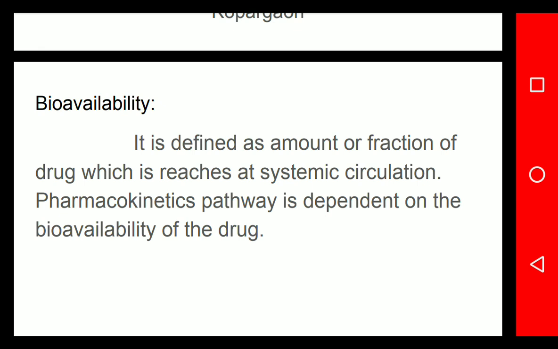After all the pharmacokinetic processes are complete, how much of that 5 mg drug remains at the particular site for the particular action, that is the bioavailability of the drug.